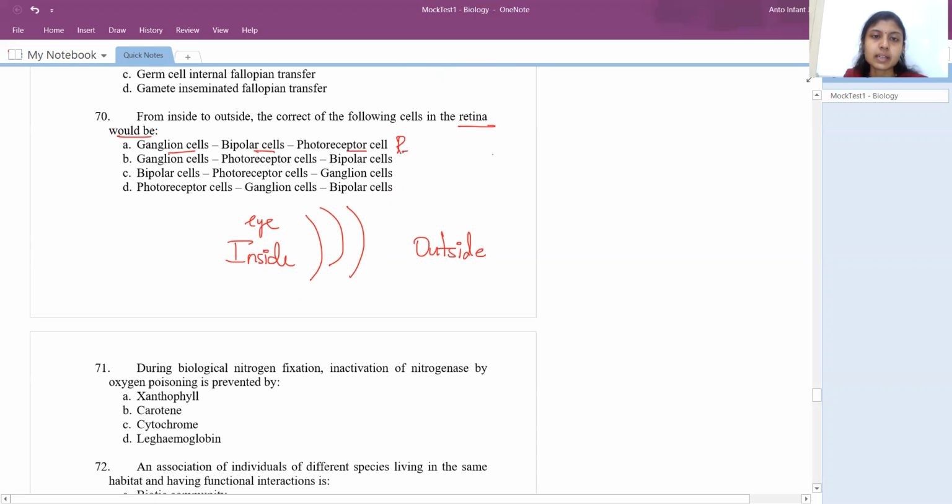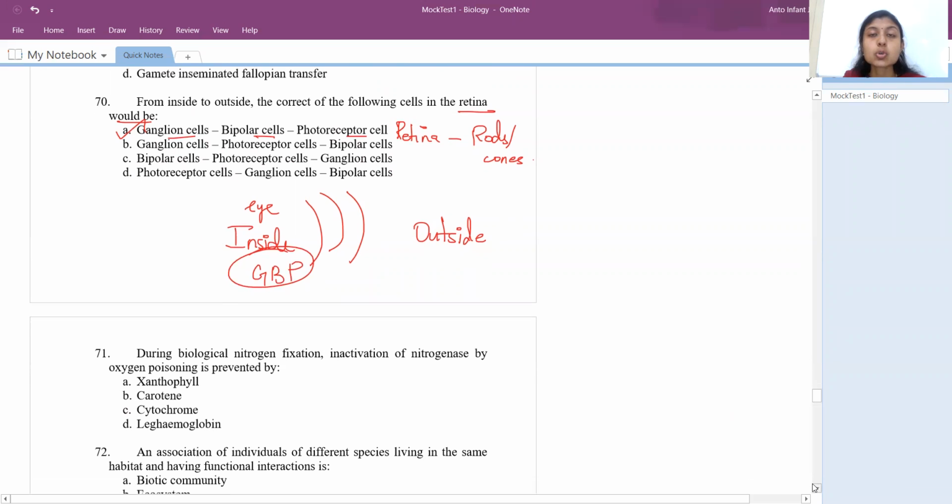contact with the retina. So totally it is retina, right? In this photoreceptor cell only, we'll see the rods and cones present. Okay, so the answer would be A. So GBP, you can keep it as GBP for your clue. Totally all these three layers only will comprise the retina.